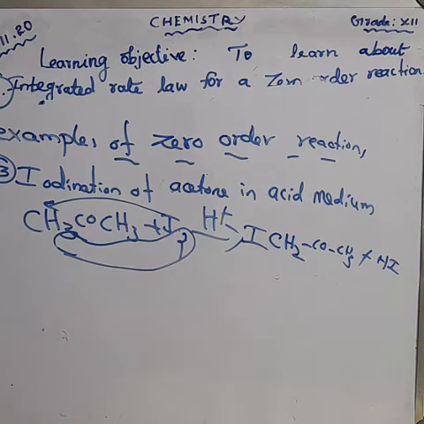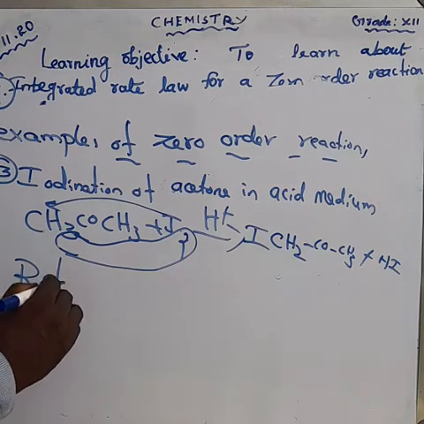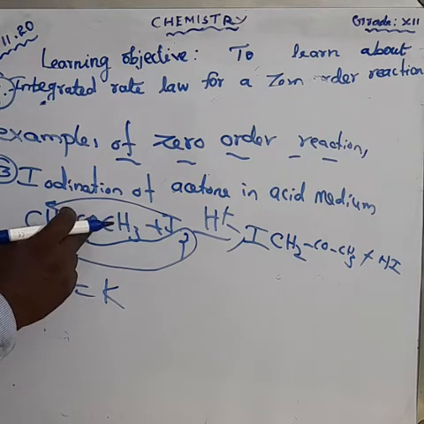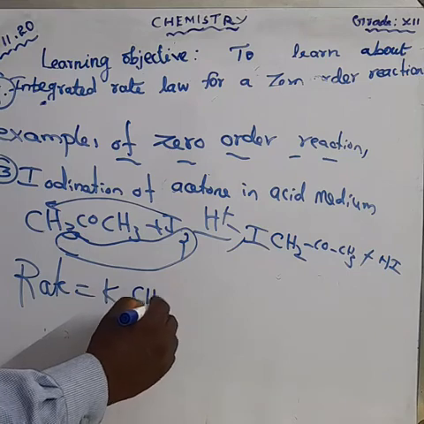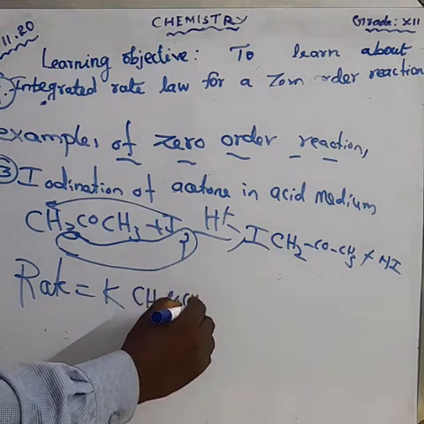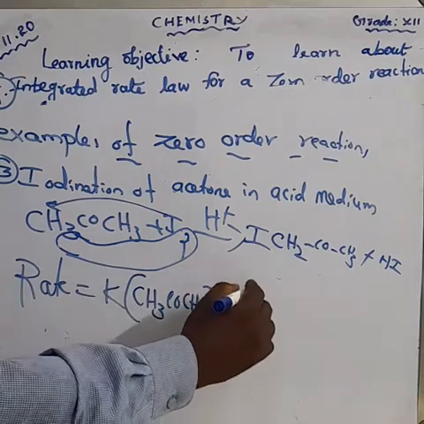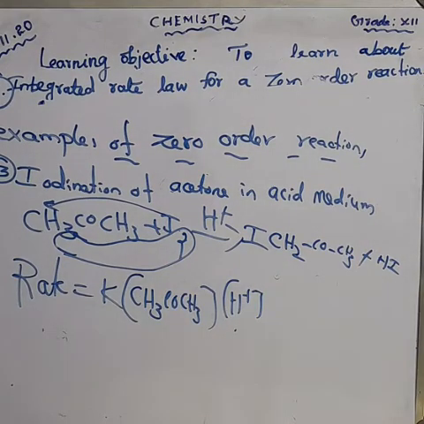Then how can we write the rate? Rate is equal to the constant K into acetone, that is CH3COCH3, and H plus ion. This is the rate equation. Okay, the 2 mark questions are over.